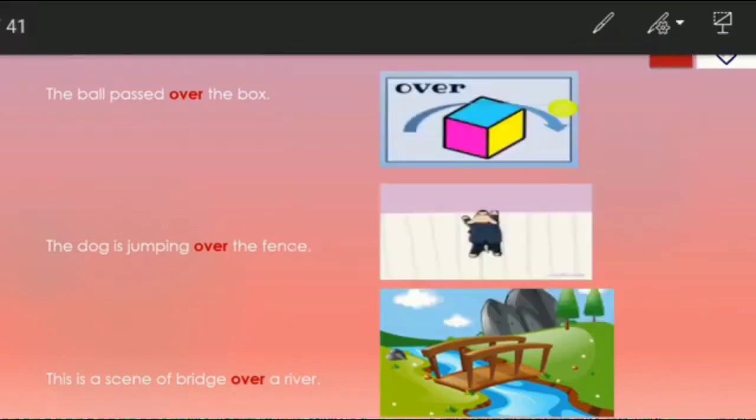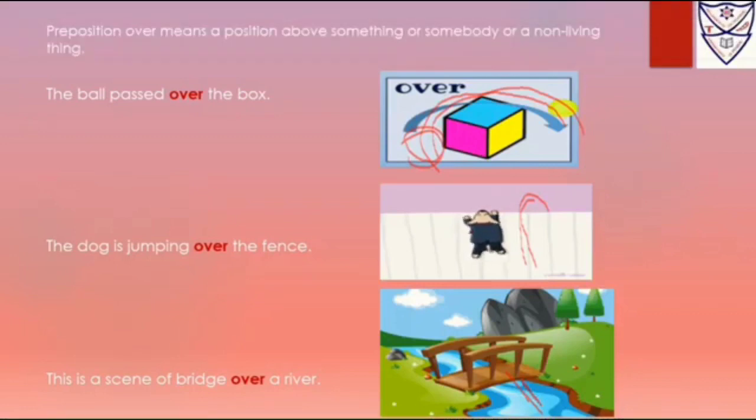Now let's see the first example. The ball passed over. First the ball was here, then it passed over the box. The ball passed over the box. Now the dog is jumping over the fence. This is a scene of a bridge over the river. So over shows the position of being above.